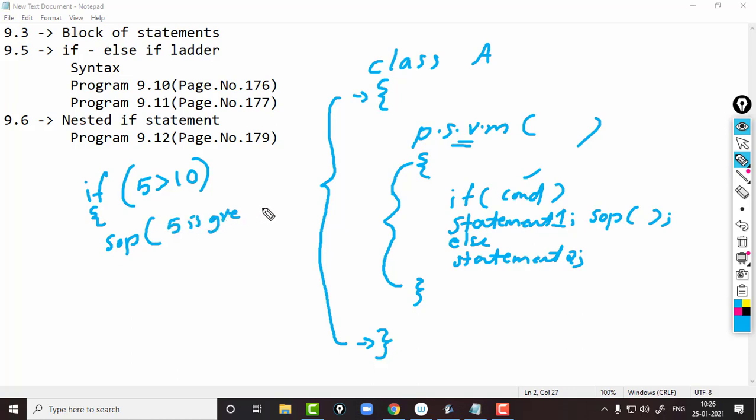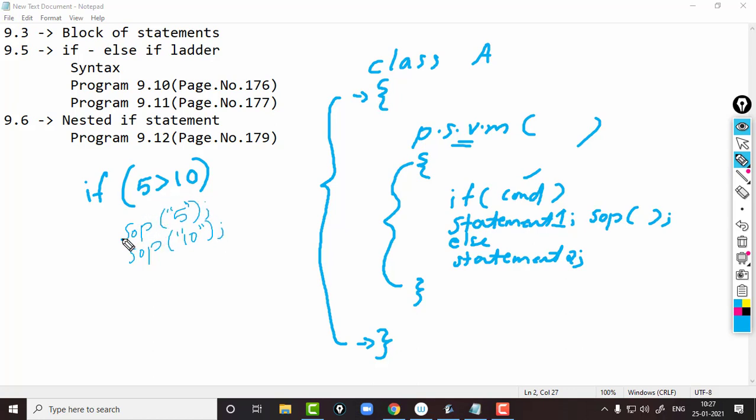Okay. Suppose when this condition is true we want to execute two statements. Let it be SOP 5, okay, then SOP 10. This we need to execute when this condition is true.